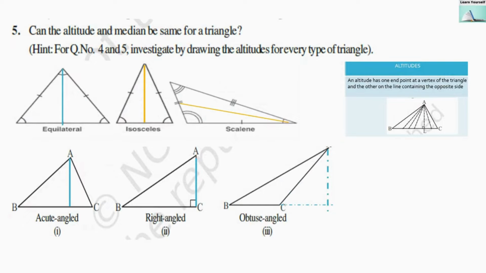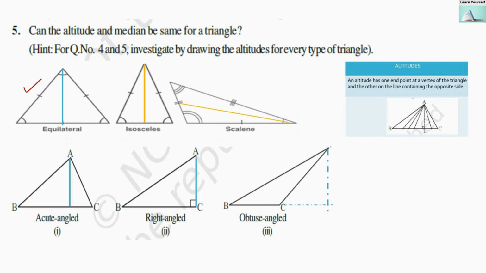Fifth question is, can the altitude and median be the same for a triangle? So we have to check for each and every case of the triangle: equilateral triangle, isosceles triangle, scalene triangle, acute angle, right angle and obtuse angle. So here I have shown the altitude for each and every triangle. For the equilateral triangle, yes, the altitude and median will be the same because all sides are the same here. So for the equilateral triangle only, the altitude and median will be the same.